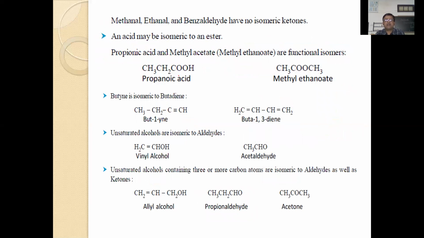Propionic acid and methyl ethanoate; even if you take methyl formate and acetic acid, they look the same, but the functional groups are different. This is a carboxylic acid, COOH, and COOCH3 is called the ester function. So these two are functional isomers: methyl acetate, methyl ethanoate.